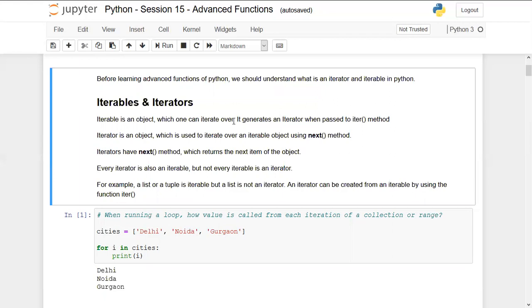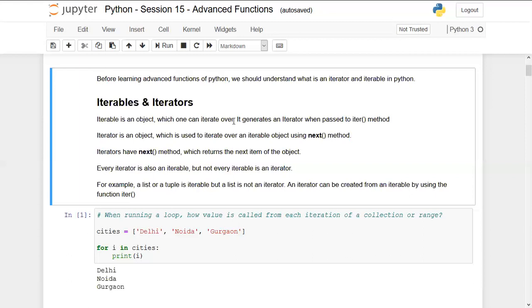Basically, the types of variable that can be used in loops, in a while loop or maybe a for loop, are known as iterables. Let's suppose there is a list and you are writing for i in list, and you are printing or manipulating something under the loop. So you are trying to iterate over each element of that list, right? So the list becomes an iterable in this case. Similarly, you can iterate over strings, sets, dictionaries, as well as tuples. All of these data types are known as iterables in Python. I think this is very simple. All the collections or sequences are known as iterables.